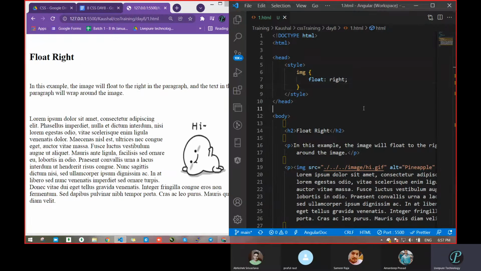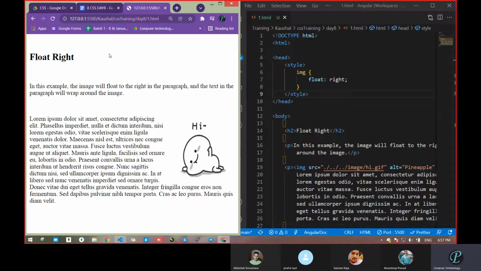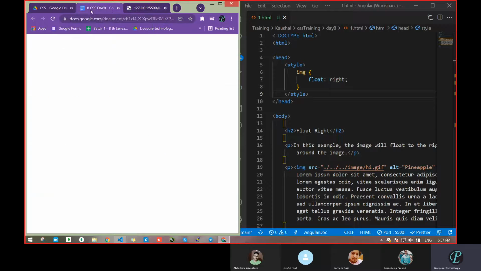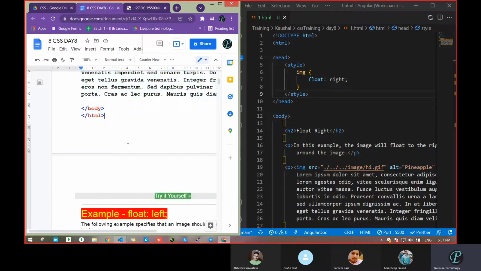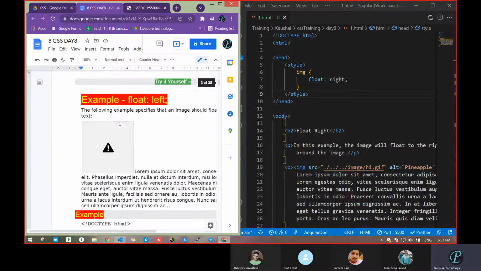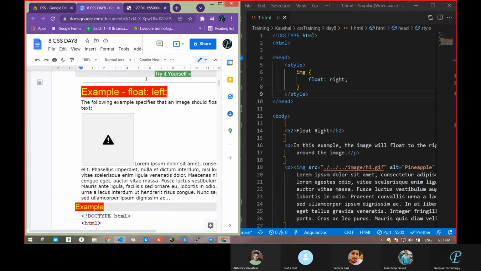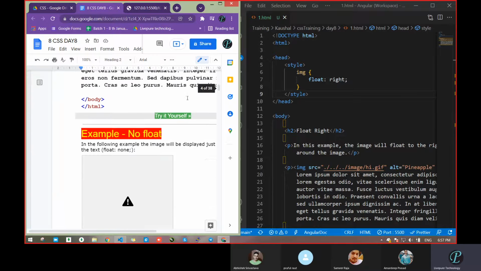So what is the default? What is the value? Image float right. Fine. So with the help of this, we can move an image, text, anything in which direction: right, left. There is no center, so don't ask whether center is there or not. We had tried two things: one is left by default, one is right. So float left is there and float right we have seen.